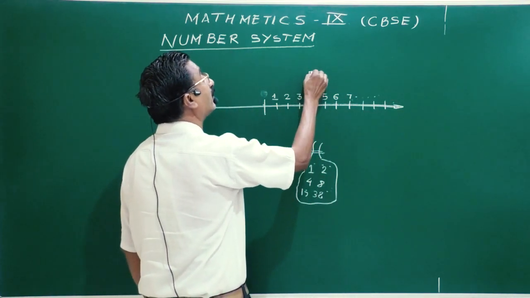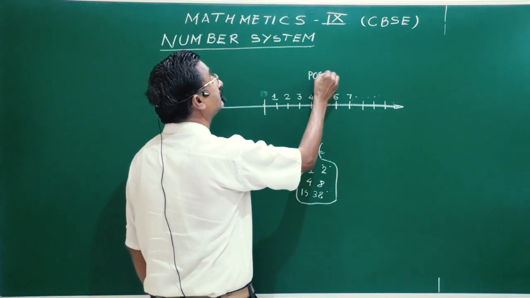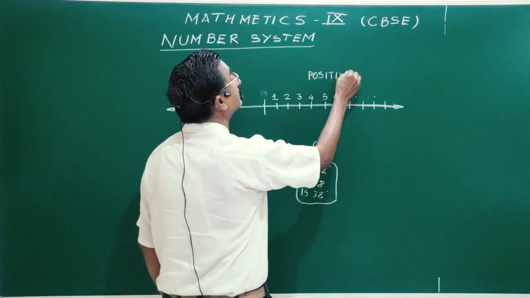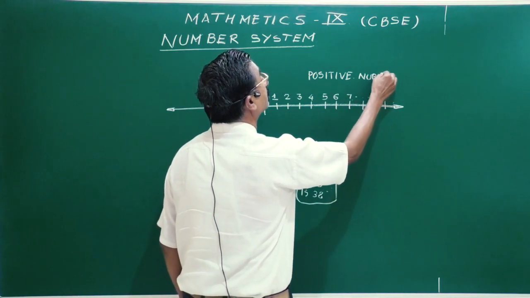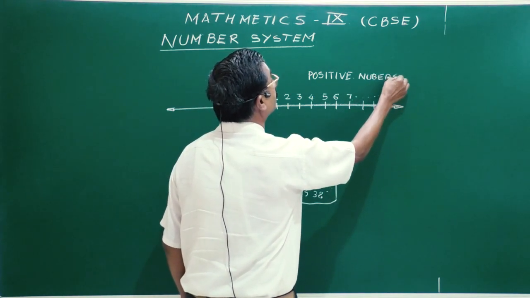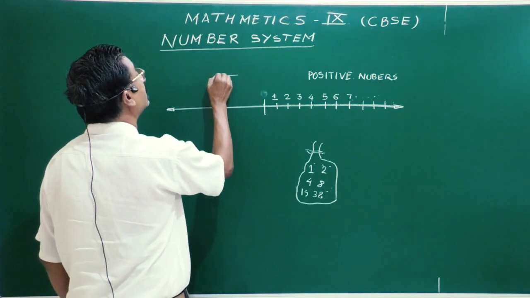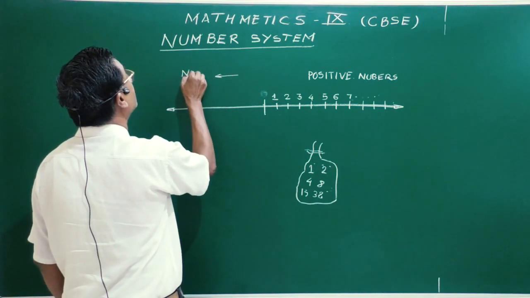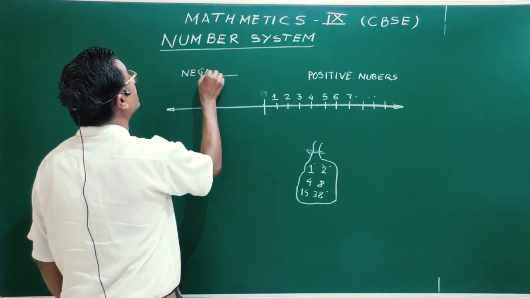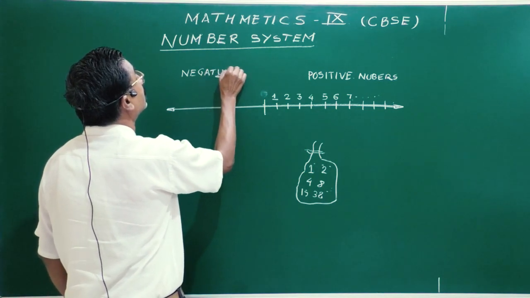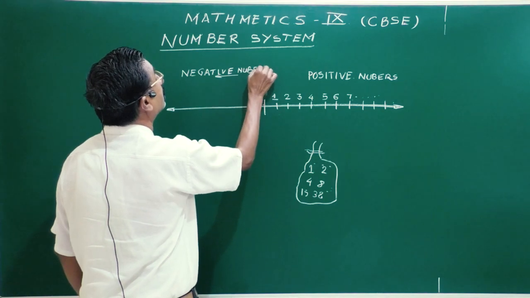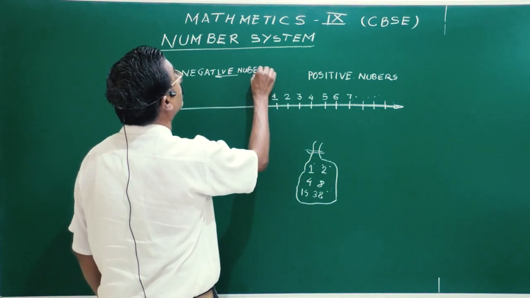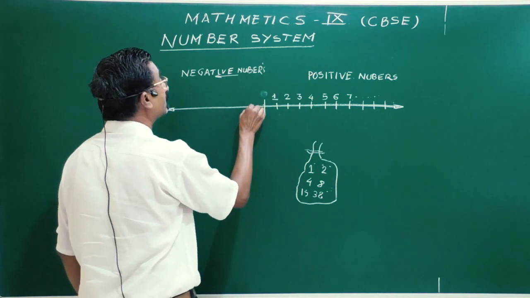This is called positive numbers. And on this side, these are negative numbers.